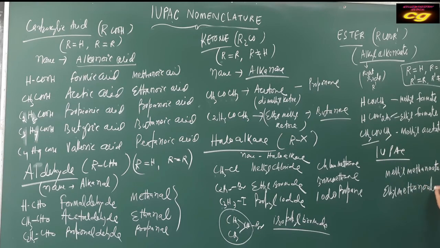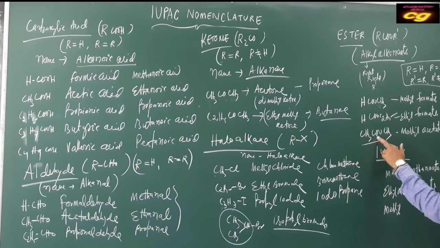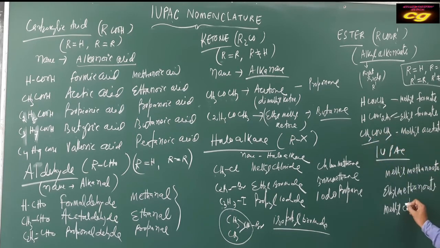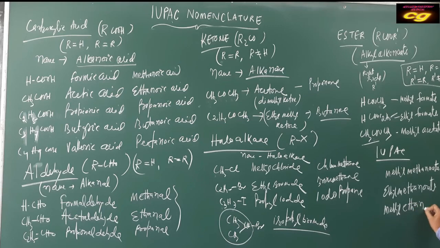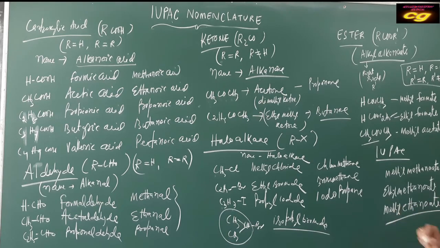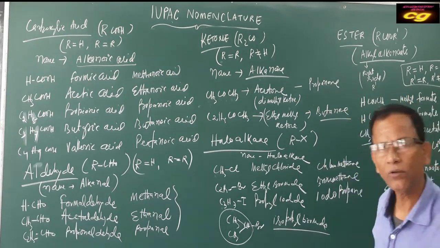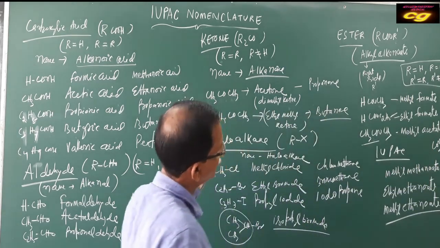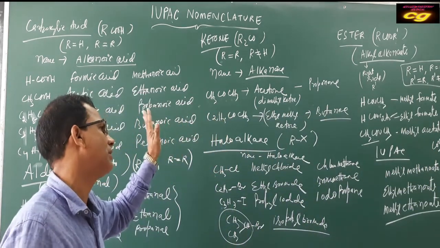Okay? So you have to practice, you have to follow the rules. This one you will start from the right side, methyl. Methyl. Then how many carbon? 2 carbon. Ethanoate. Like this. So these are the common names, and this is your IUPAC name. So you have to follow the rules. In the next class, the remaining classes of organic compounds we will discuss. Okay, you practice this one. Writing practice is very important. Okay, thank you.